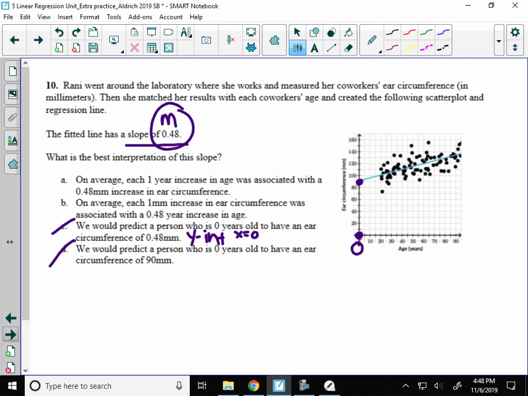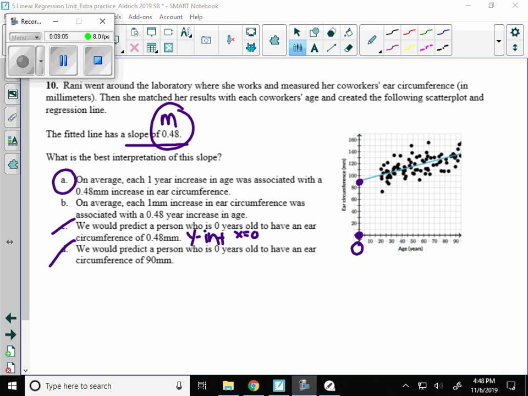For A and B, the one that makes the most sense is A. Every 1 year, your ear circumference got bigger by 0.48 millimeters. All right, one more video to go for this practice.